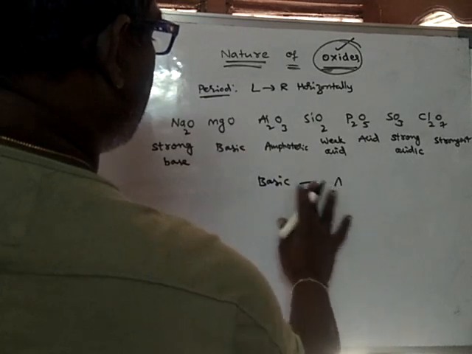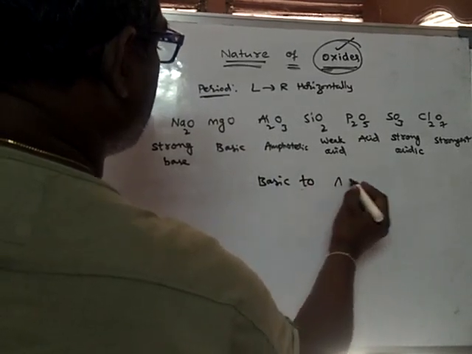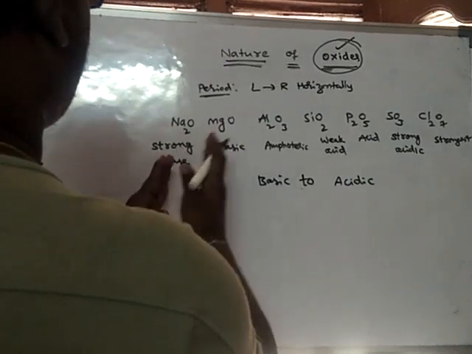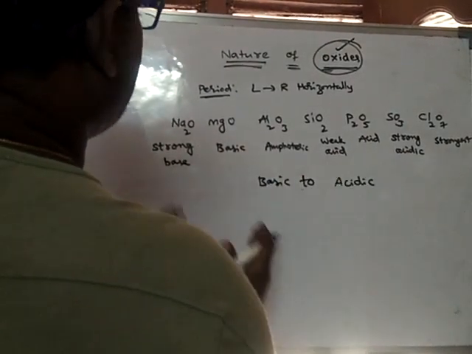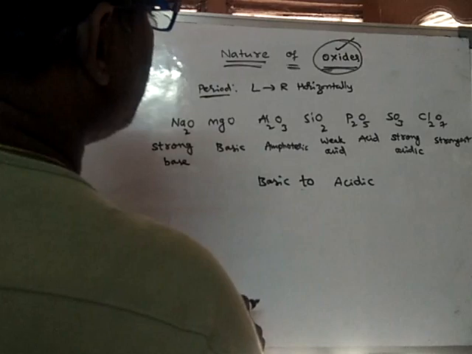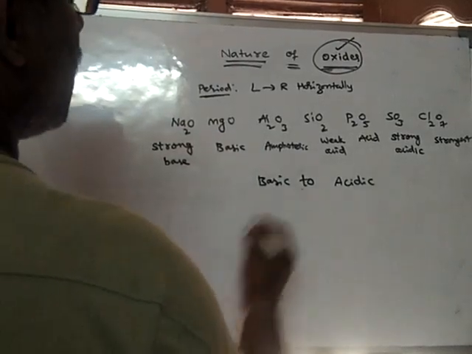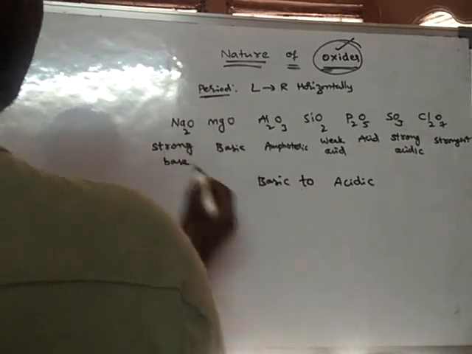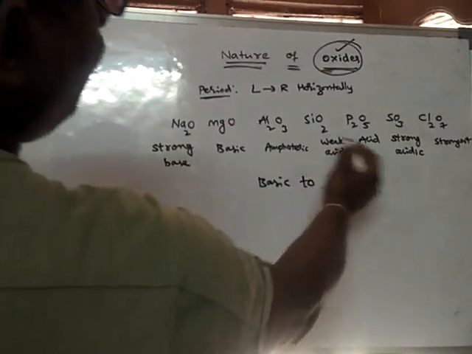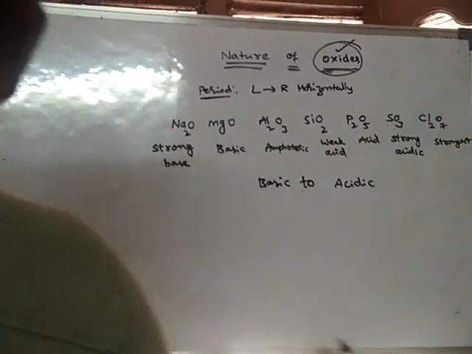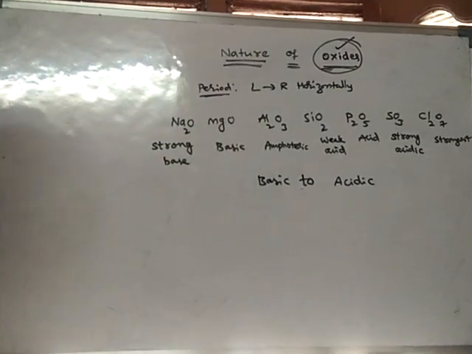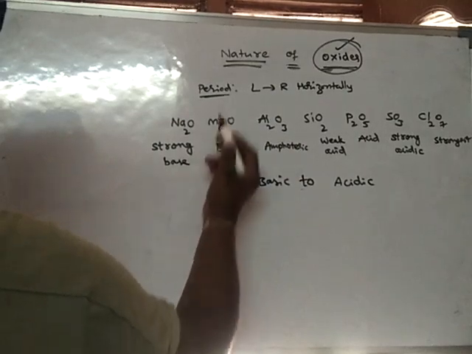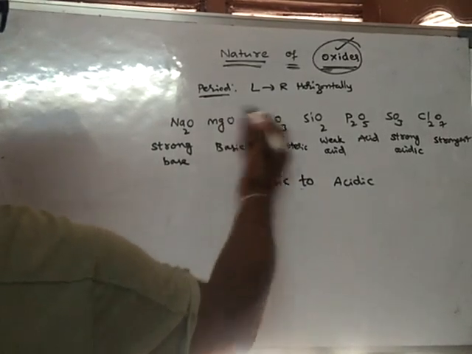So they change from basic nature on the left side to acidic nature. As we move from left to right, the nature of oxides changes from basic to acidic. These are metals, and metal oxides are generally basic, and non-metals generally form acidic oxides. So the nature of oxides varies from basic to acidic along a period from left to right.